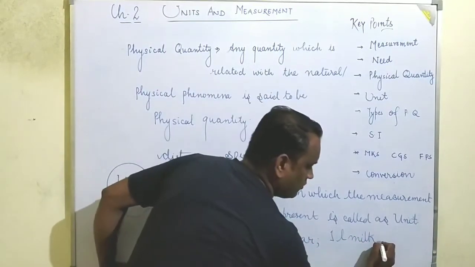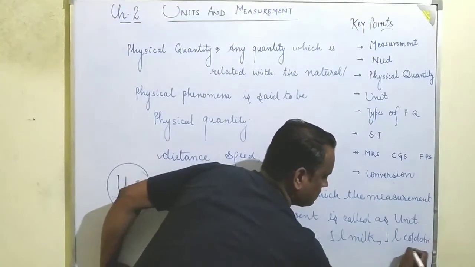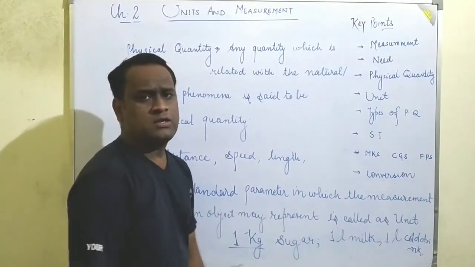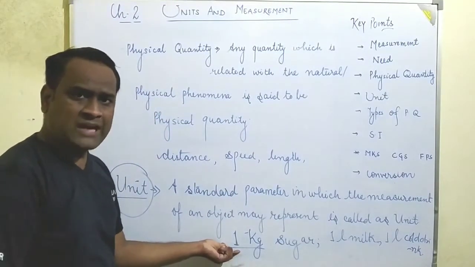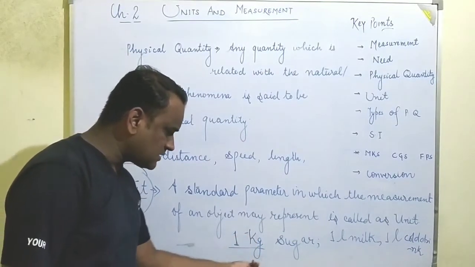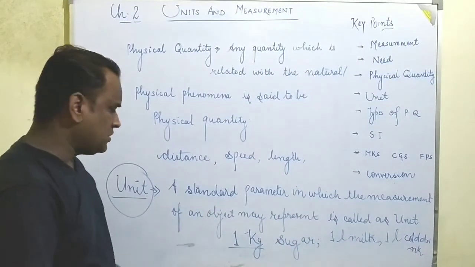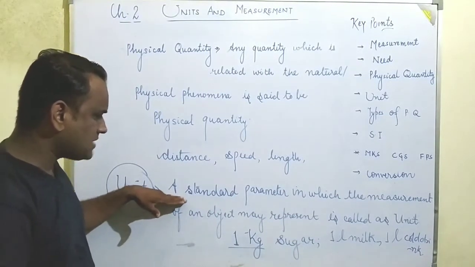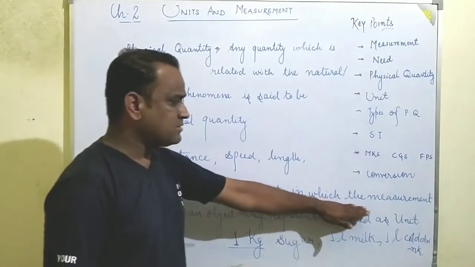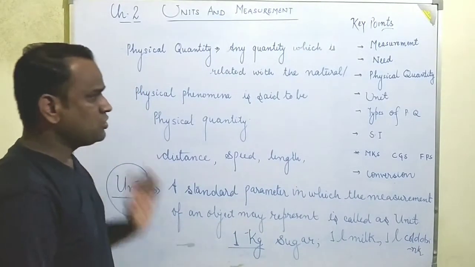1 liter of cold drink. So what is that? Here 1, 1, 1. So 1 is the magnitude of something, 1 kg. So here kg is that standard parameter in which something is going to be measured. So student, unit is defined as a standard parameter or a set parameter, a fixed parameter in which the measurement is carried out for an object. So it is known as the unit.